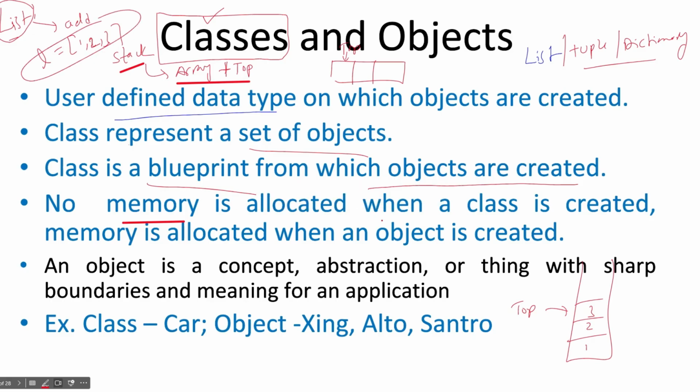So no memory is allocated when a class is created. Memory is allocated when an object is created, because each object has its own values, right? For example, I am a student, so suppose I am a student of PhD, right? So my status, the class, is PhD, my name is this, and which subject I am doing. Suppose I am doing computer science, right?